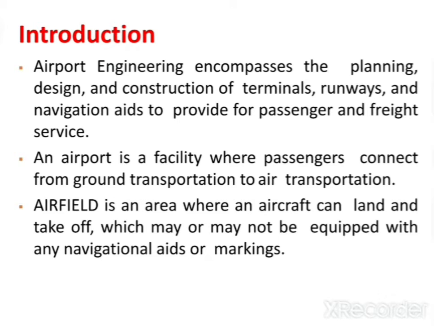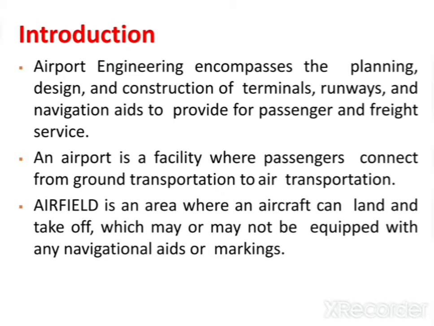So that's why an airport is the place which combines road transport and air transport, and some facilities will be provided to the passengers, like terminals, shopping, food, seating, some arrangements will be there. That's why it is called a facility. An airport is a facility where passengers connect from ground transportation to air transportation.